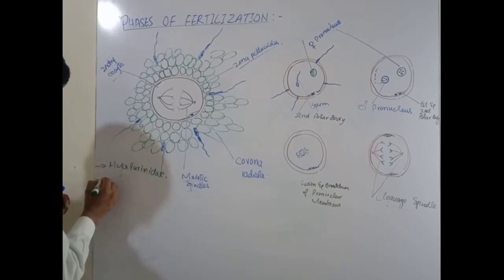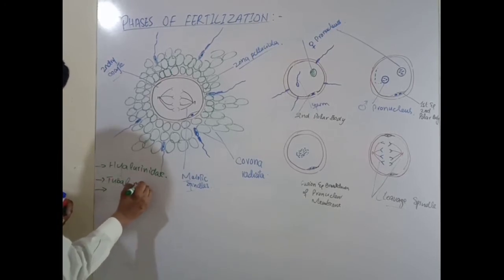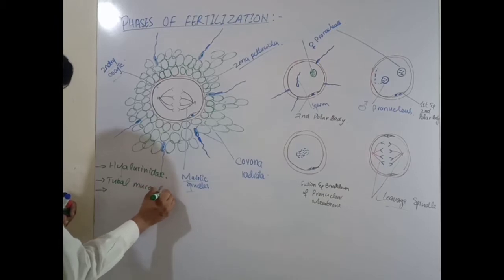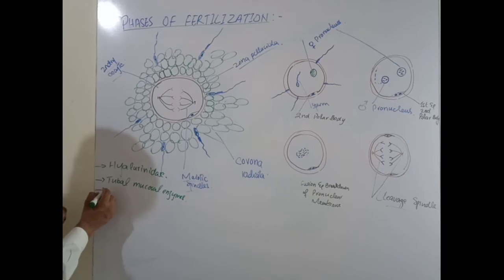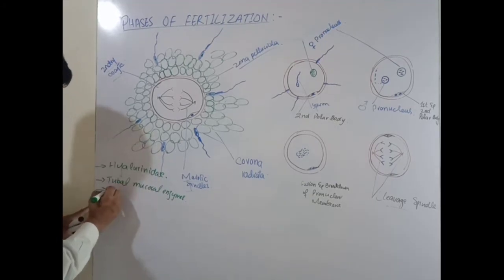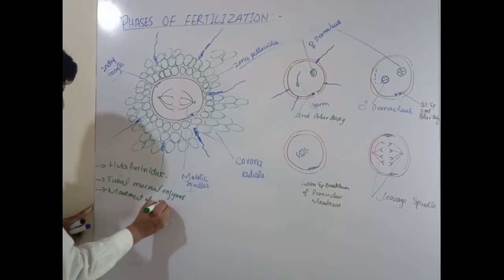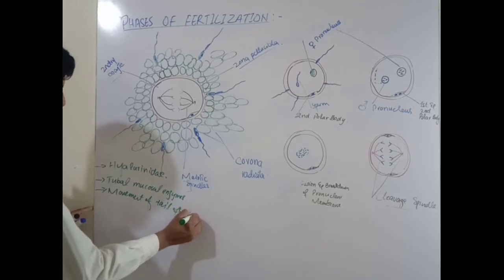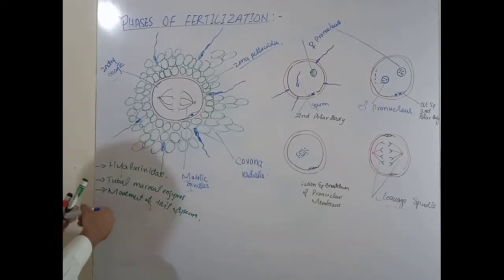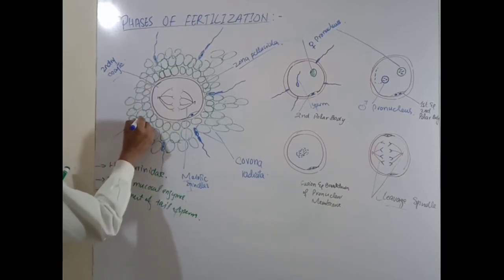But there is a thought that there may be tubal mucosal enzymes, and the movement of the tail of the sperm is also important in the penetration or in the dispersal of the follicular cells and providing the passage to the sperm.